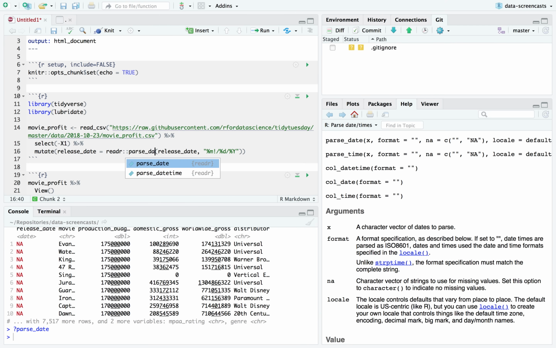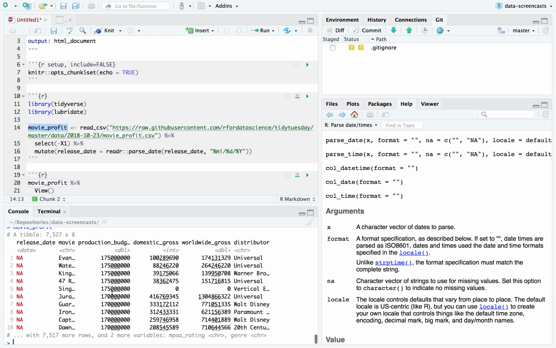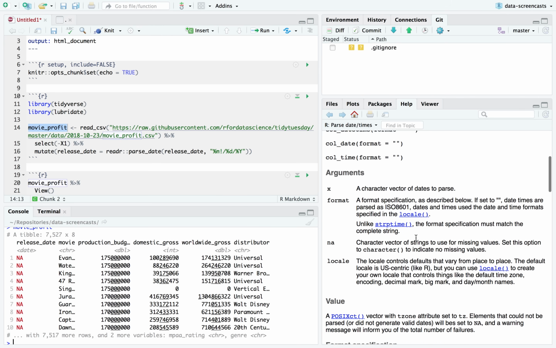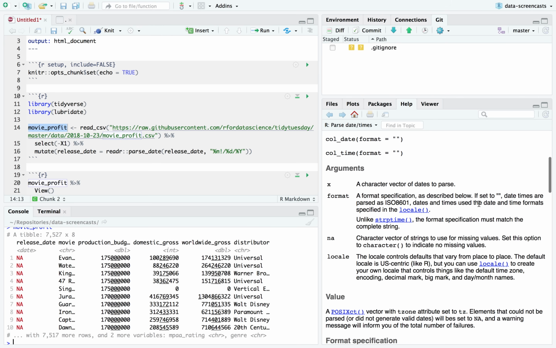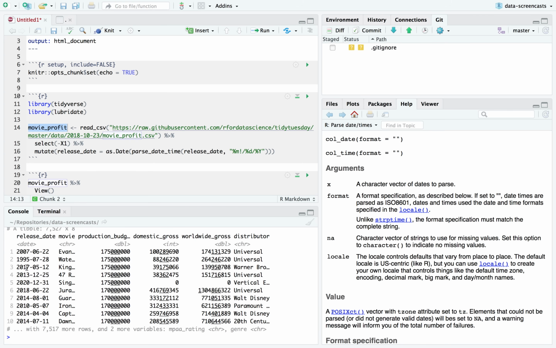Maybe I got the wrong parse_date. Oh boy, look at me, not doing the best job of cleaning this data. And I'm going to say, all right, I'm going to cheat, and I'm going to do as.Date of parse_date_time because that worked. Maybe I'll come back later and clean that up. But yeah, right now I've turned it from a character string into a date. Could have done better at that cleaning step.